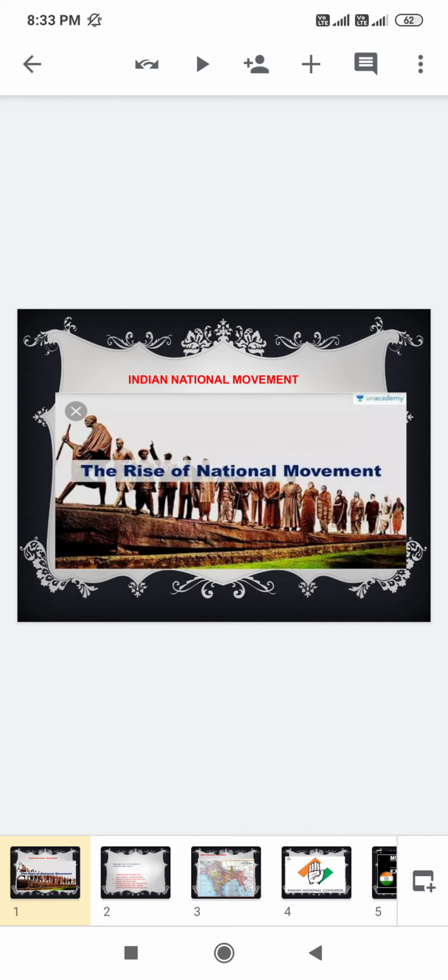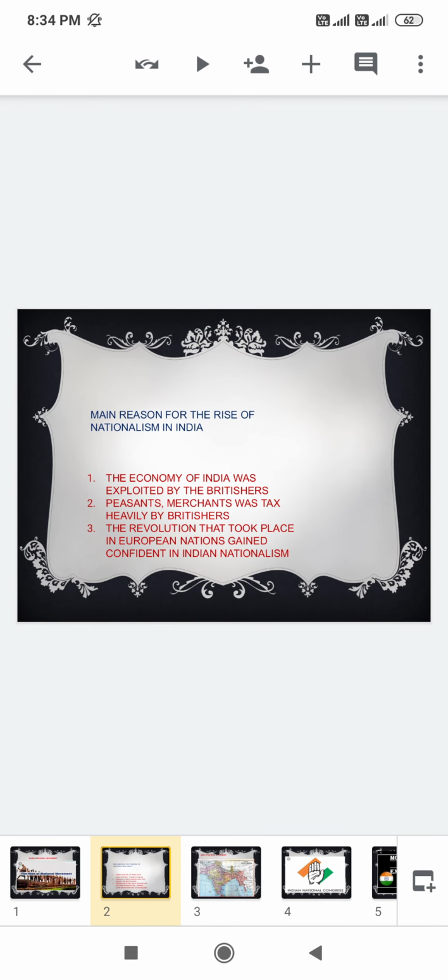In your textbook you'll find that there are 7 points mentioned, but here I won't go into detail on each and every individual point. I have just taken out some of the important points, three main points, that is the main reasons why the Indian national movement and the rise of nationalism started in India.